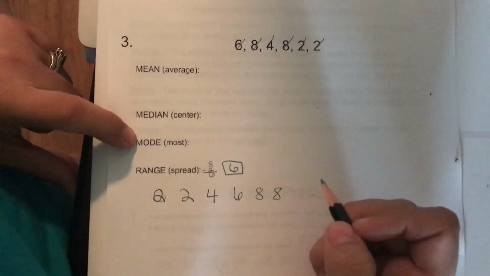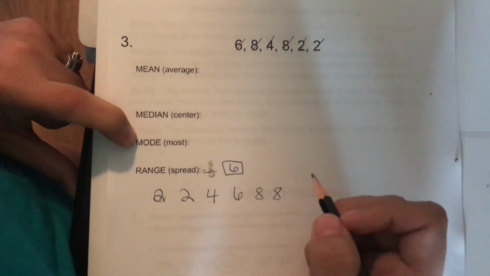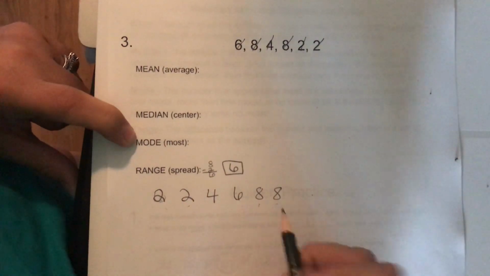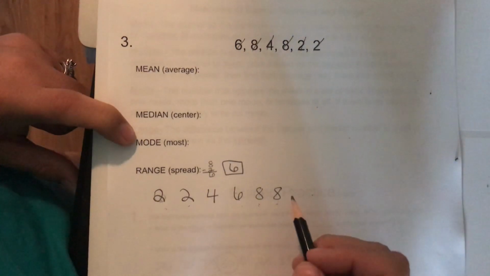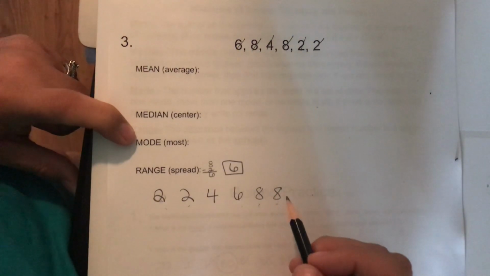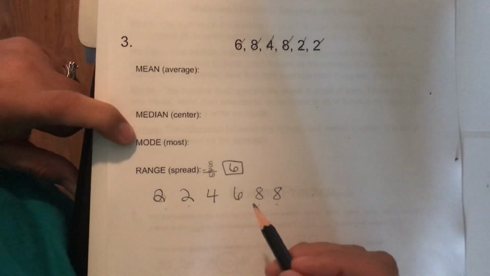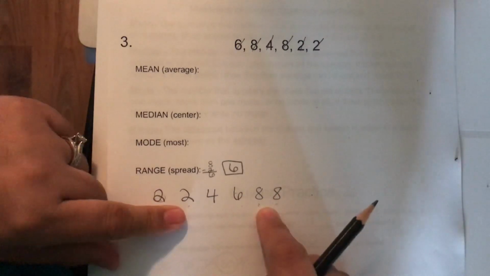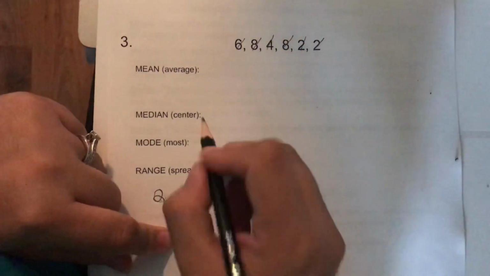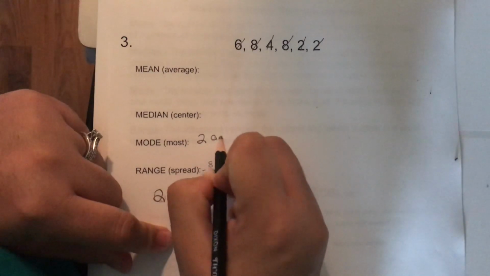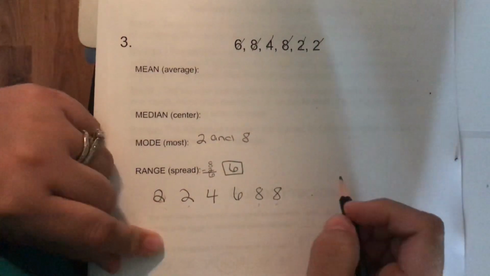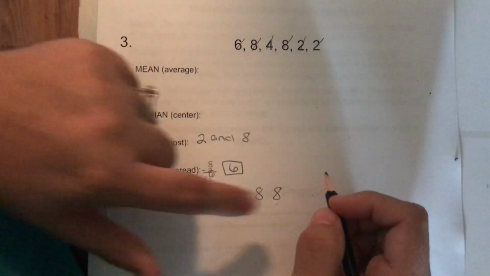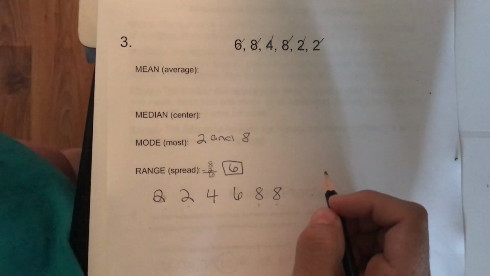Okay, mode is the number that appears the most. If you notice, the numbers that appear the most are the 2, because you have two 2s, and the 8s, because you have two 8s. Now, if there was another 8, then the mode would be 8, because there's more 8s than 2s. But because they both appear more than once and an equal amount of times, your mode would be 2 and 8. You have 2 modes, and it's okay. Sometimes you have more than one mode.